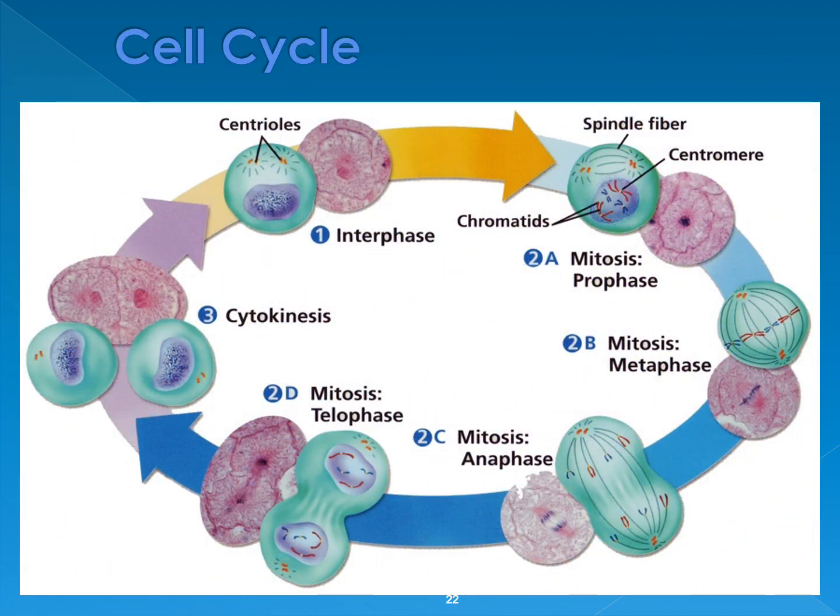And then just a final diagram, again showing you the cell cycle, starting with interphase. Interphase again is going to include G1, synthesis, and G2. And then you're going to go into mitosis: prophase, metaphase, anaphase, telophase. Mitosis ends and we go into cytokinesis before we go back into interphase again with G1.